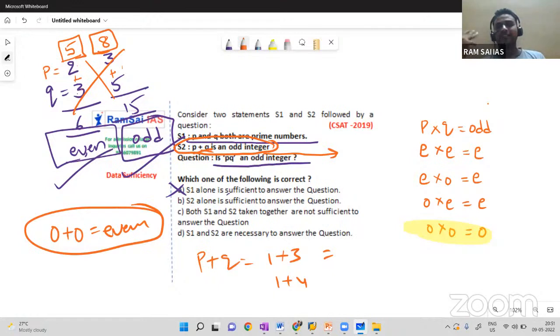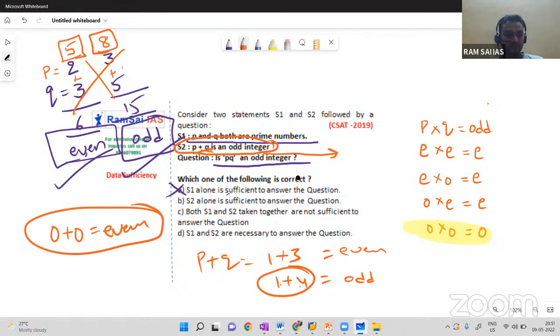When we consider two random values for P and Q, 1 plus 3, it can be even, it can be odd. So P plus Q is an odd integer means the two values 1 and 4 can work.